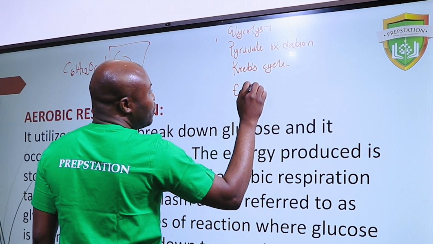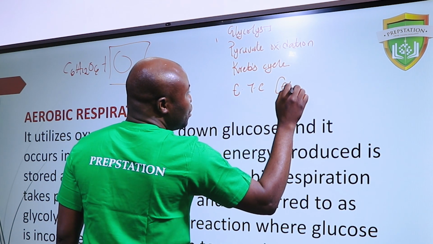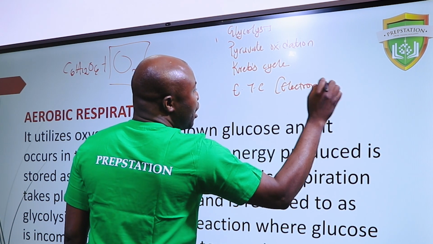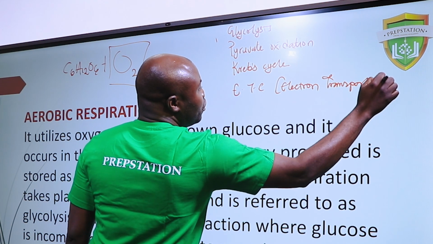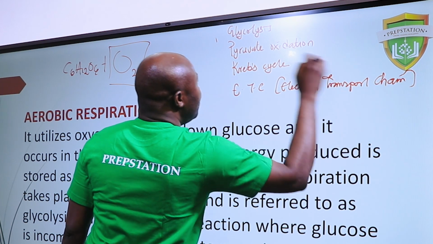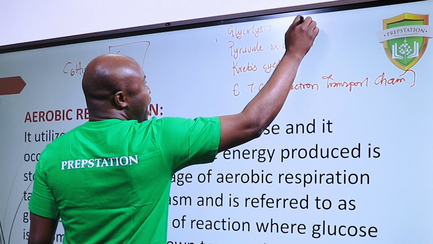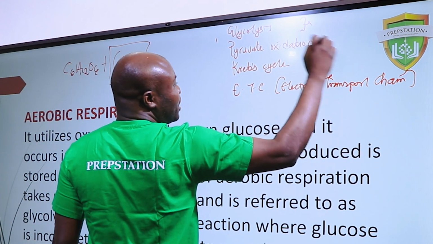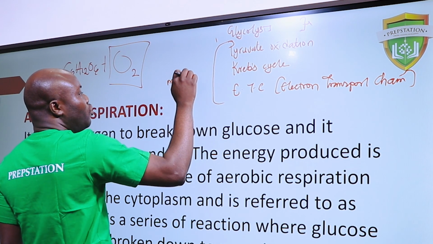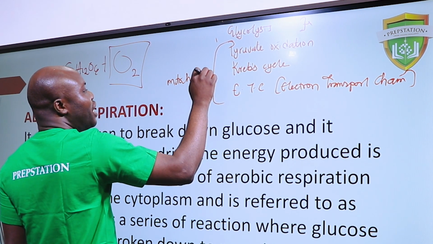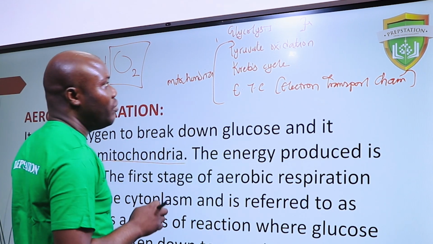And electron transport chain, ETC, electron transport chain. Now, listen to me. Only this one occurs in the cytoplasm. These remaining three occur in the mitochondria. So you can see why mitochondria is regarded as the powerhouse of the cell.